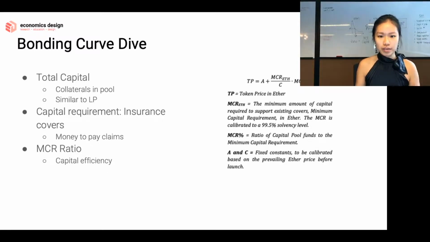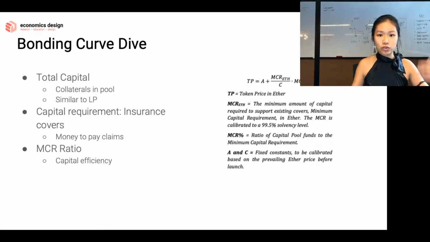So they've done some calculations to see the probability of bad things happening. What's the minimum capital required to cover these bad things, this minimum level of bad things? We call that the minimum capital requirement, MCR. And then you have your MCR percentage ratio, which is the capital pool divided by the MCR.